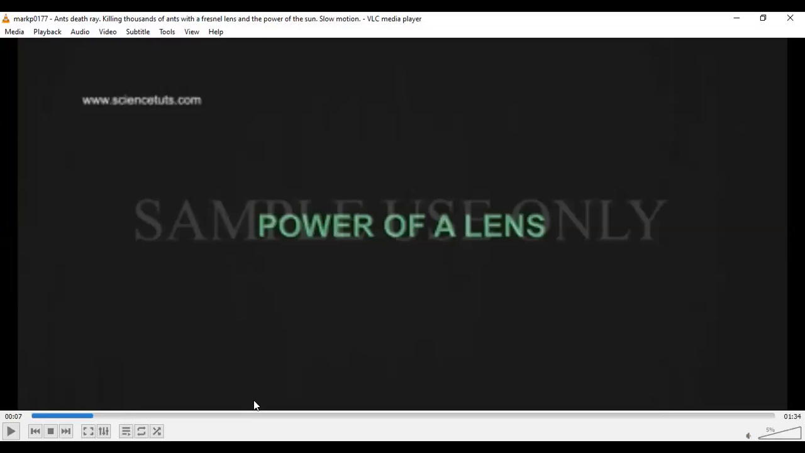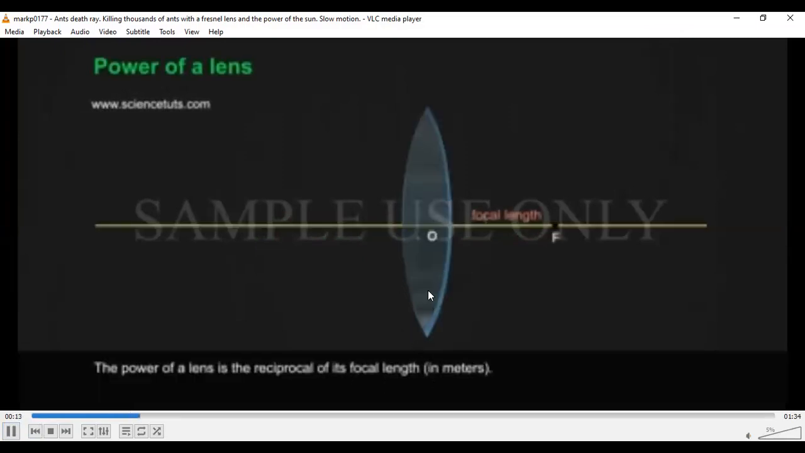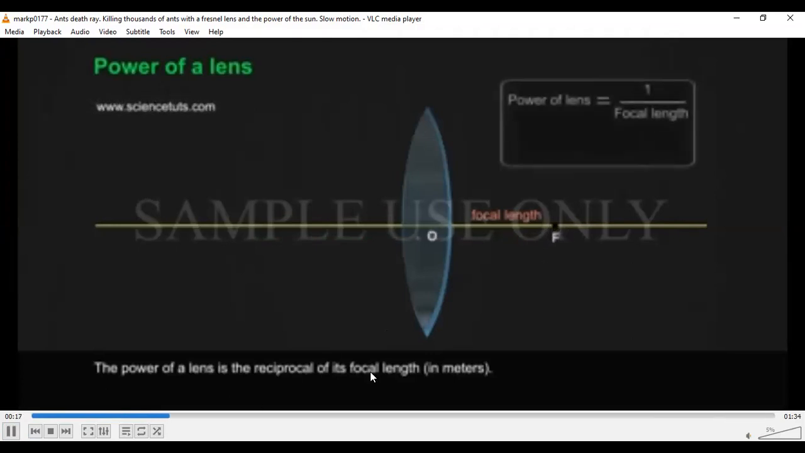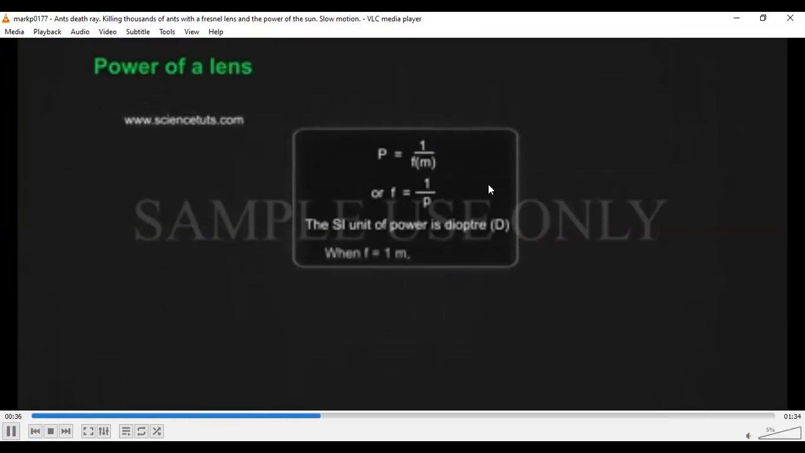Now you can see the power of a lens. What is the power of a lens? Suppose this is the lens, and this is the focal length of that lens. Power of a lens is the reciprocal of the focal length, and the focal length should be taken in meters. P is equal to 1 upon F in meters, or F is equal to 1 upon P. Both are reciprocals of each other. So either we can write this or we can write it like this.